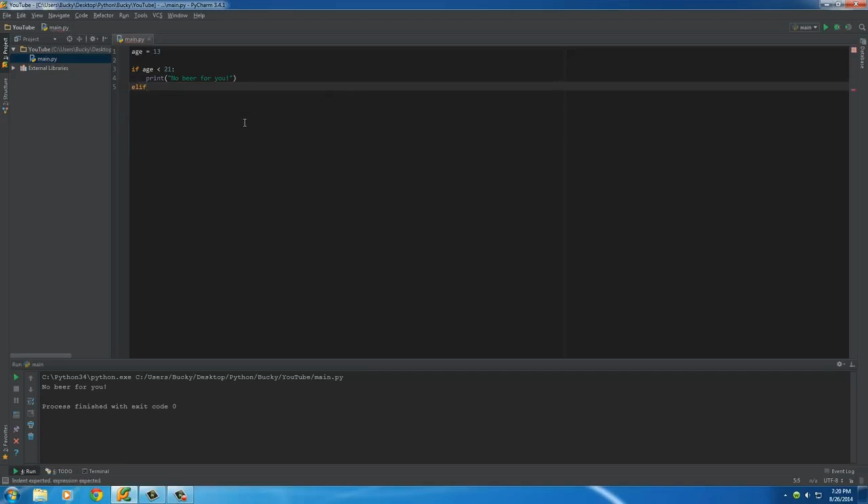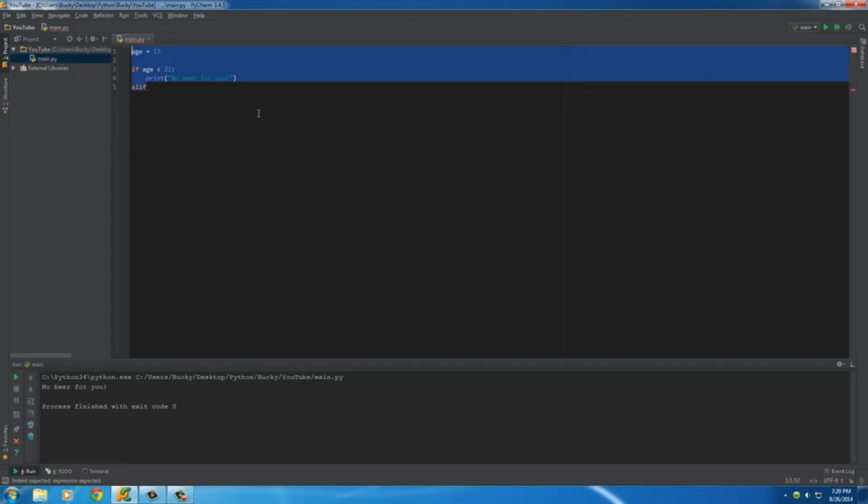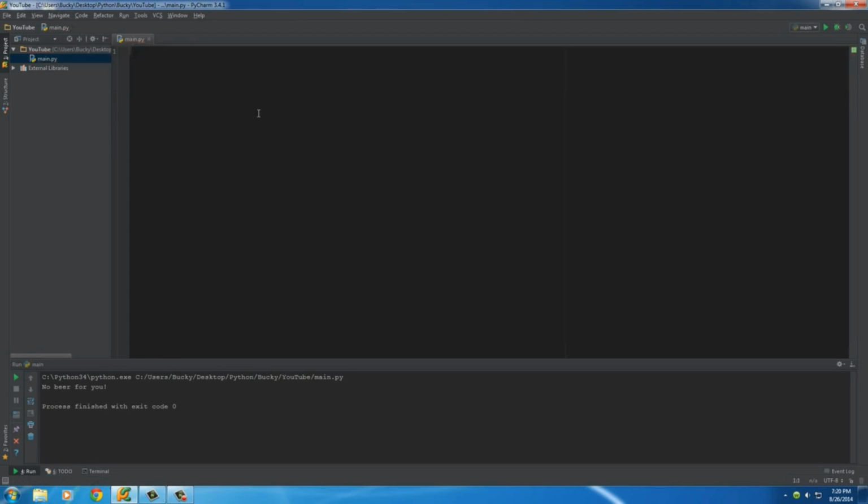And this checks something else, and it'll probably be easier to see if I use a new example. So let's make a new variable called name. Hey, take it easy, caps lock. Name, and we'll set this equal to Lucy. So let's check if their name is Bucky or Lucy. How do we do that?